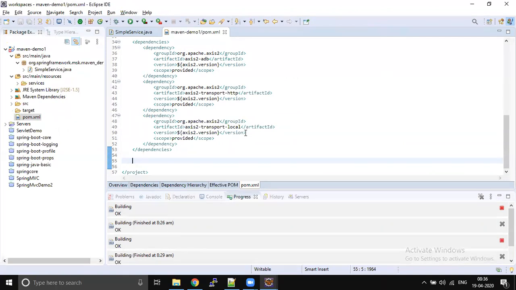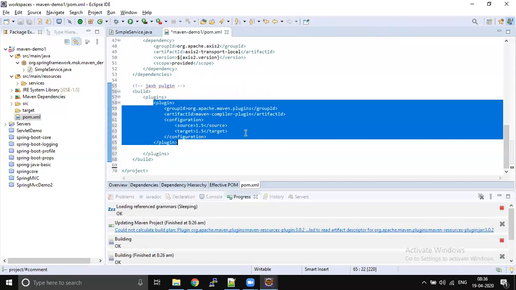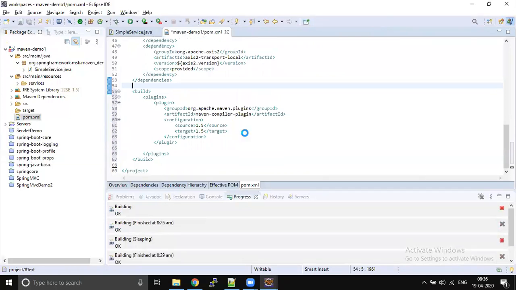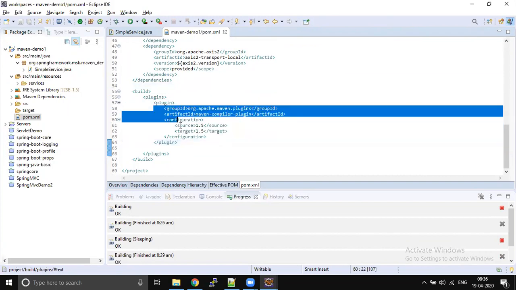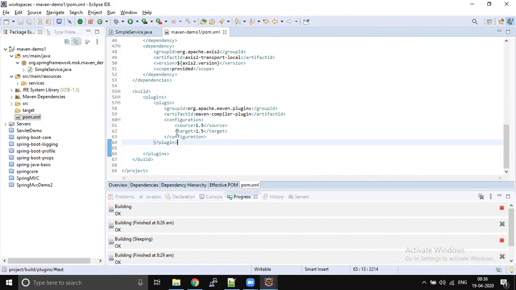Yes, whether you define it or don't define it, the basic plugins configuration will always be there. For example, the compiler plugin is mandatory, so whether you specify it or not, a default plugin is there. But why are we still defining this plugin? Because of customization. We are going for our own customization.